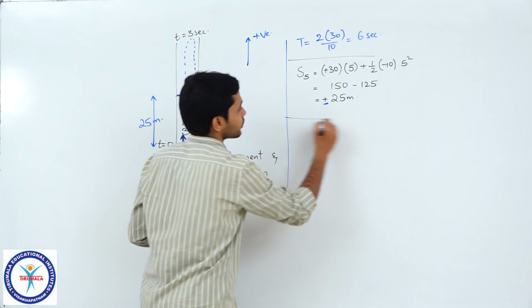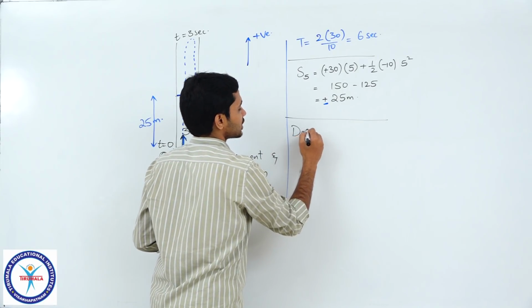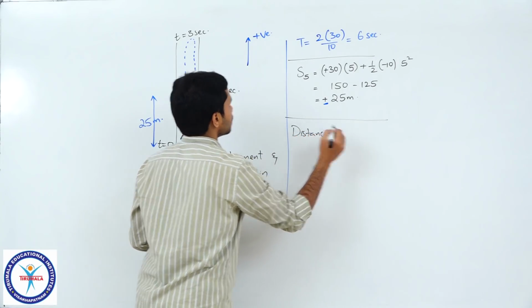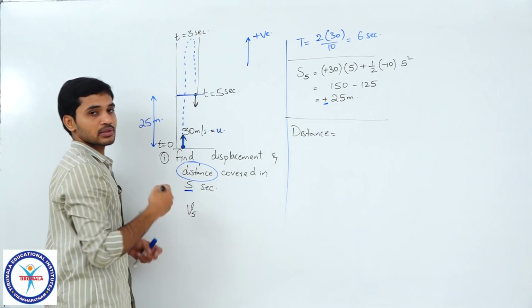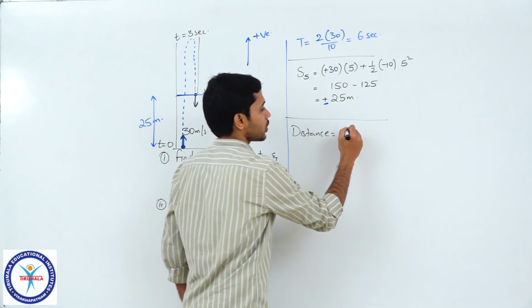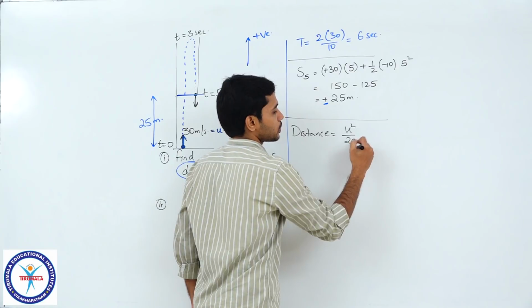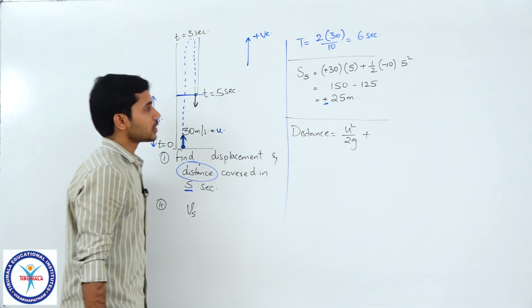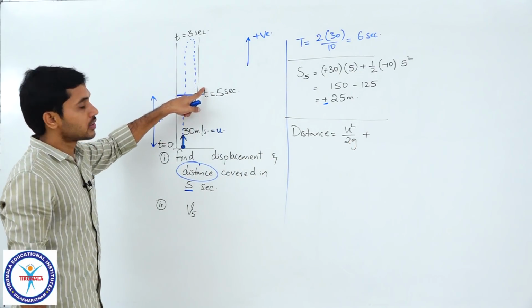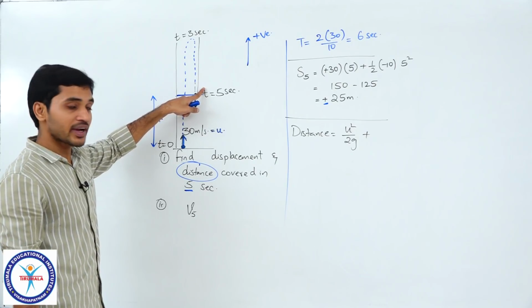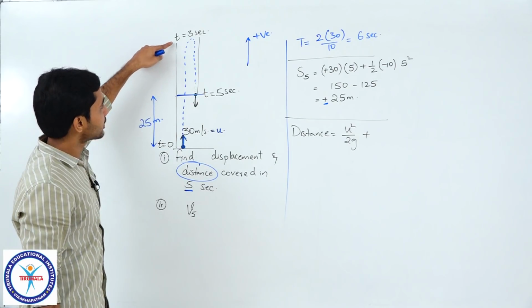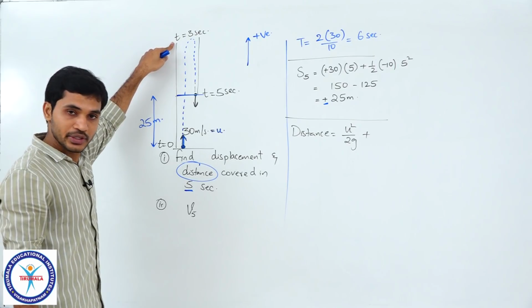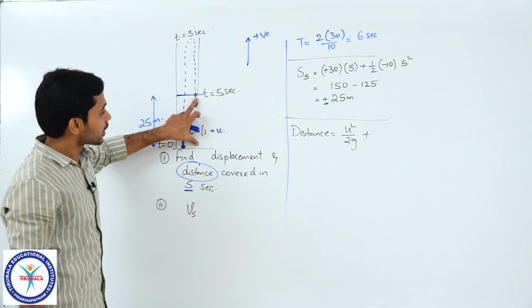So, for finding the distance covered, by looking at the diagram we can easily say that distance is nothing but this length plus this length, correct, and we know this length. Let me write the expression for distance. So, distance is equal to, we know this length is nothing but the maximum height of the particle, which is u square by 2g, plus we need to find this length. How can you find this length? We know the total length is u square by 2g and we know this length is 25.